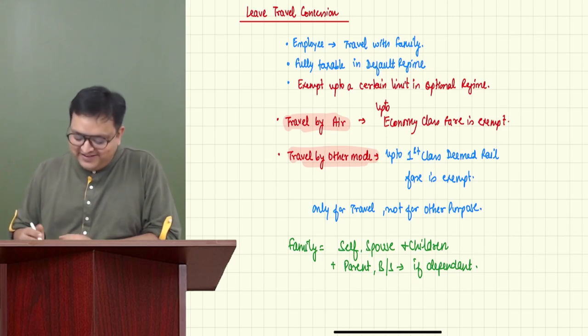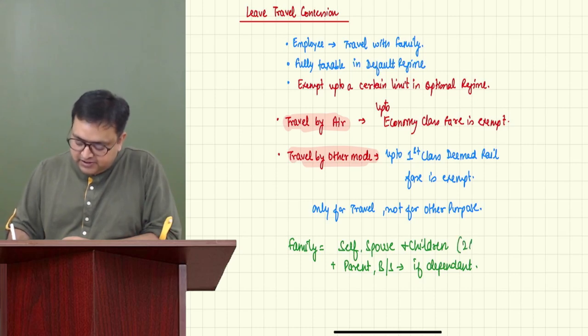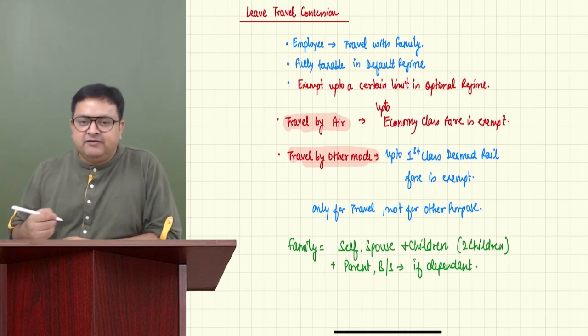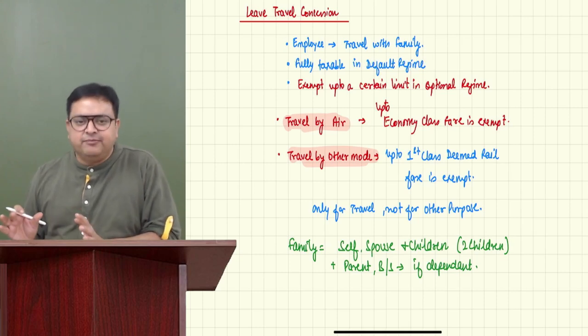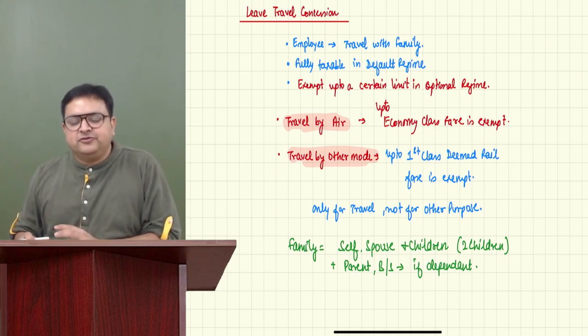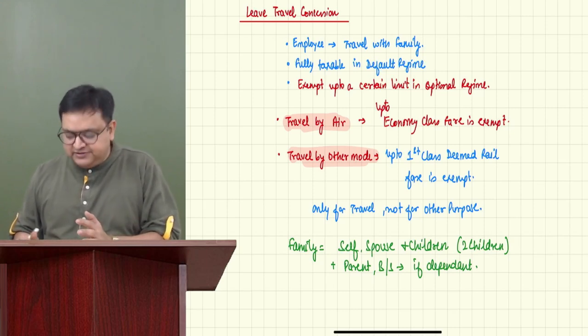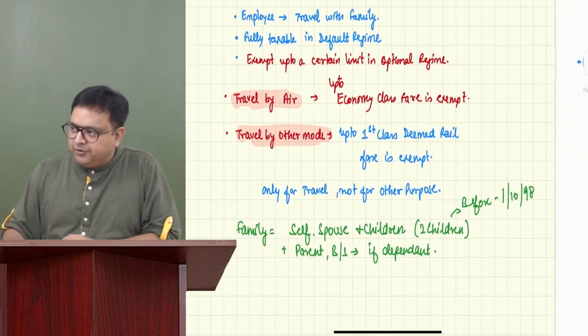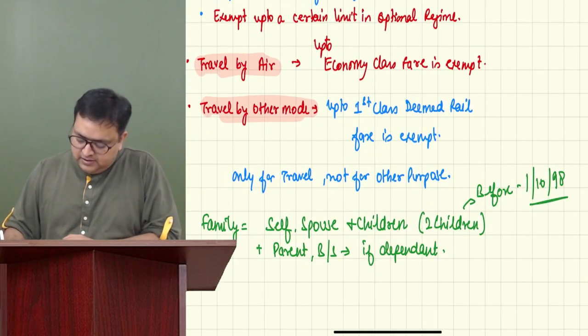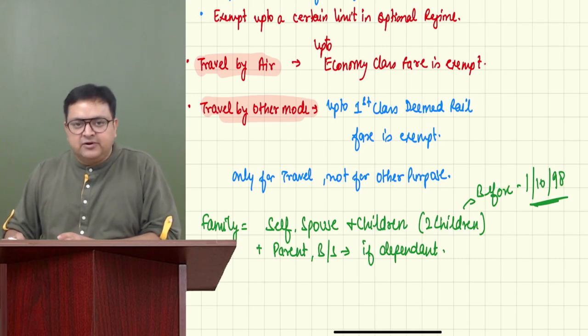There are some other things also, now Hari is telling me. See, children includes actually 2 children. But if they were born before 1st October 1998, not that important, then any number of children are allowed.